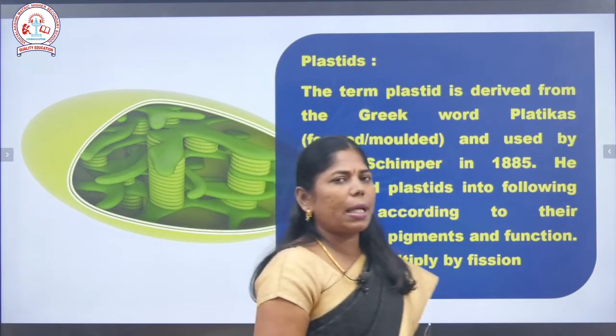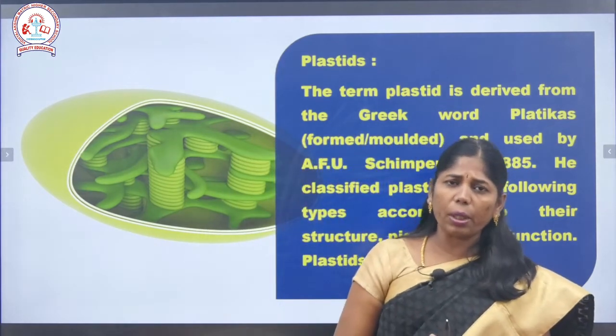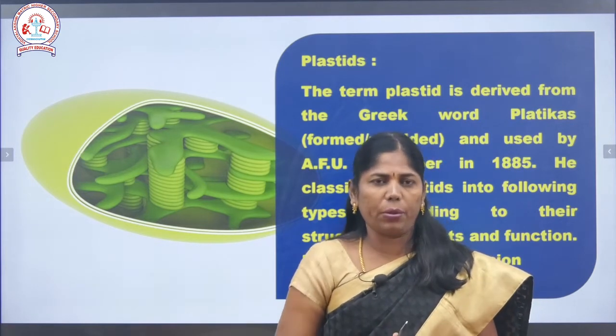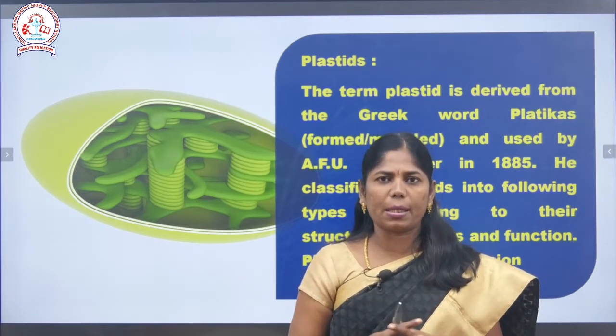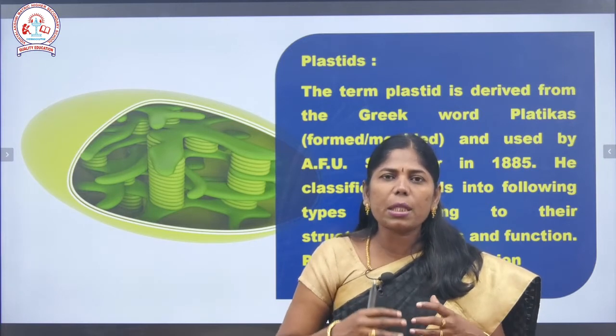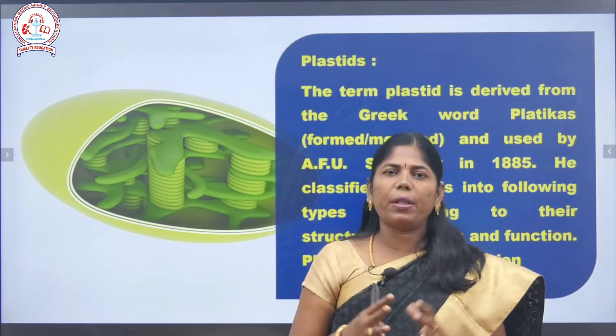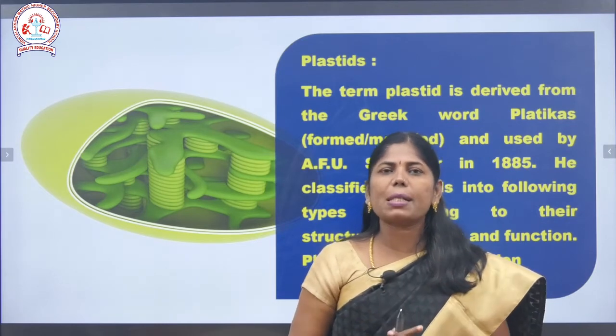Actually, there are chloroplast, chromoplast, leucoplast, phaeoplast and rhodoplast. These are all the classification of the plastids. The plastids multiply by themselves by the fission method. Only then are they classified as a semi-autonomous cell organelle.